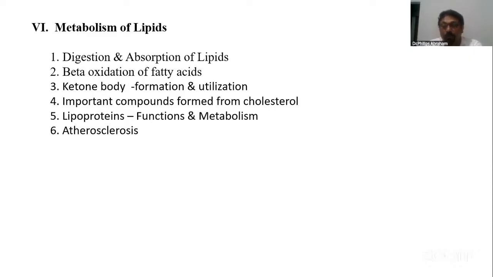It's called good cholesterol. It transports cholesterol from tissue to liver, thereby helping in excretion and preventing atherosclerosis. So in that part, HDL is important. That's an important question of lipoprotein. Then the last part, atherogenesis and atherosclerosis. That has not been asked so far, but for the sake of completeness, I just added that also. That's all about the metabolism of lipids.